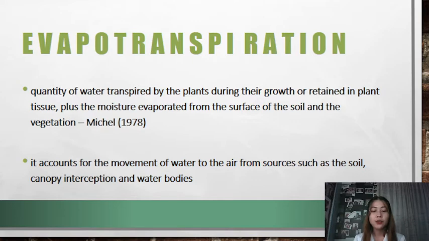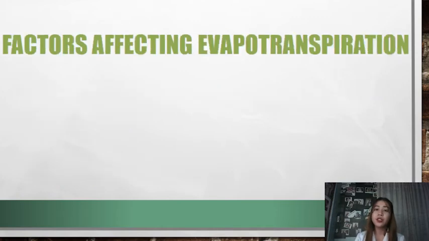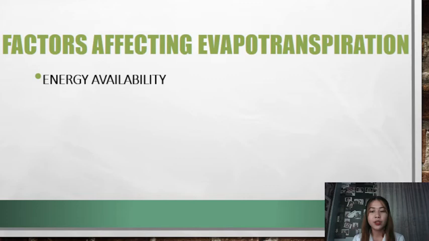This accounts for the movement of water to the air from sources such as soil, canopy interception, and water bodies. We move on to the factors affecting evapotranspiration. One, we have energy availability. The more energy available, the greater the rate of evapotranspiration. It takes about 600 calories of heat energy to change 1 gram of liquid water into gas.